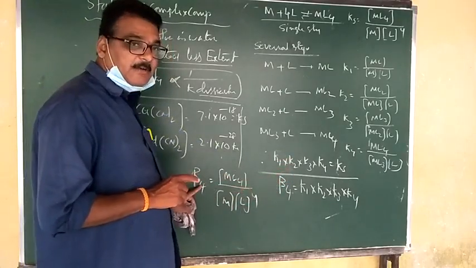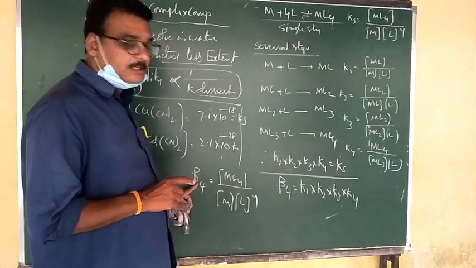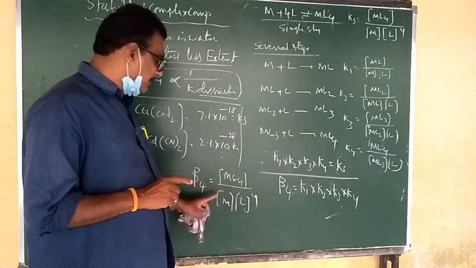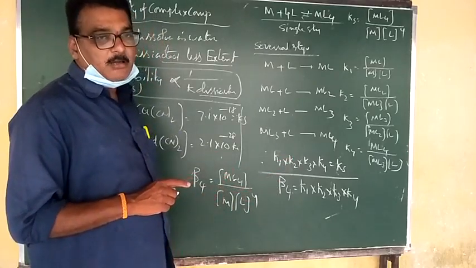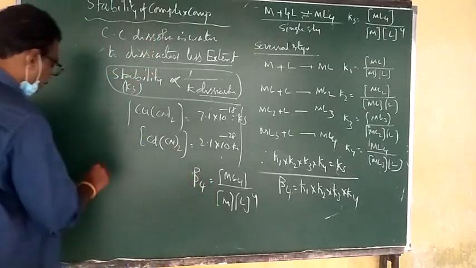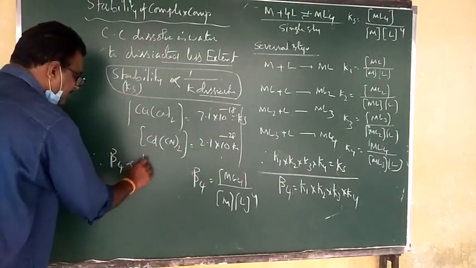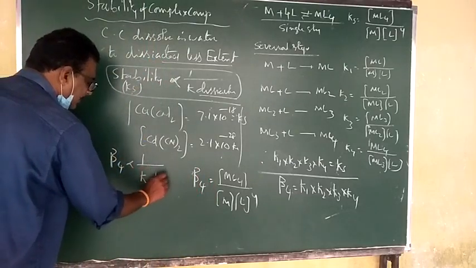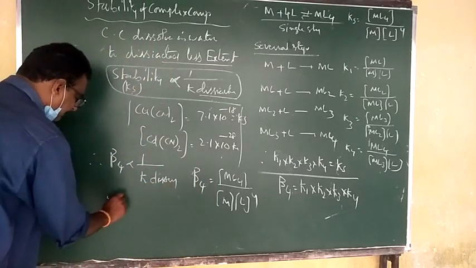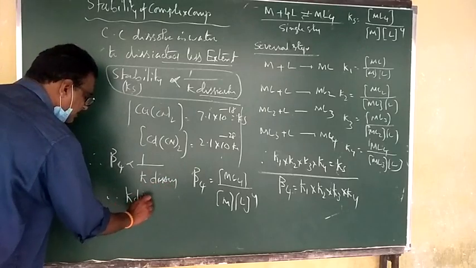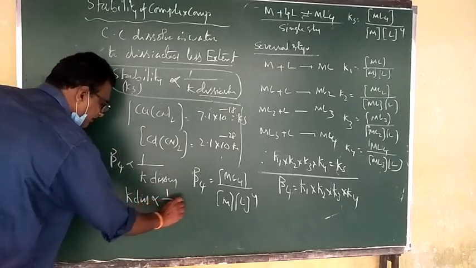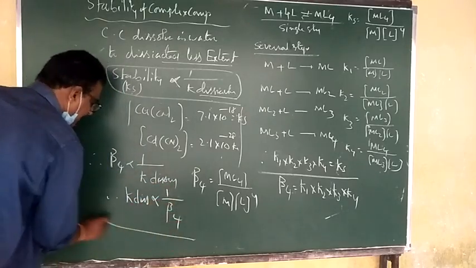Beta 4, nothing but Ks, is equal to [ML4] divided by [M] into [L] power 4. Therefore, for the dissociation constant, beta 4 is inversely proportional to K of dissociation. K of dissociation is inversely proportional to 1 by beta 4.